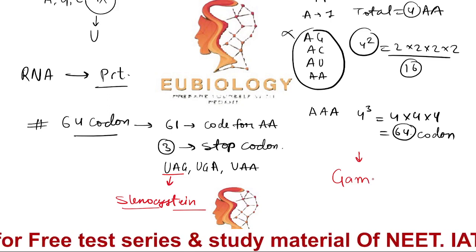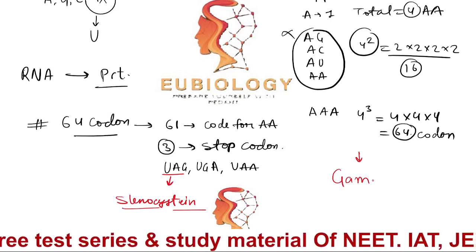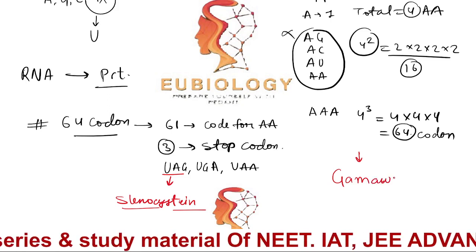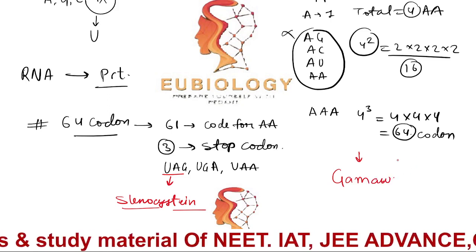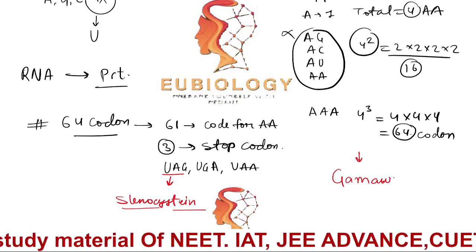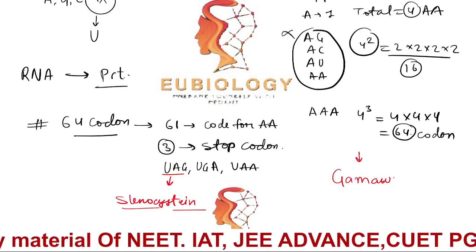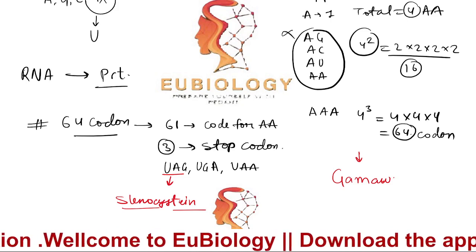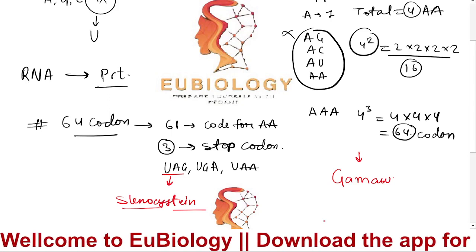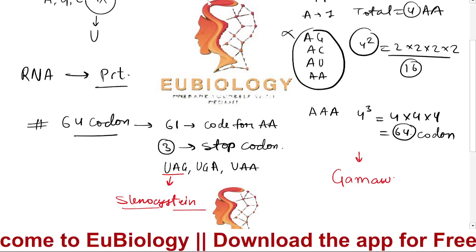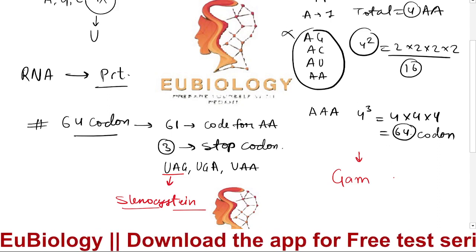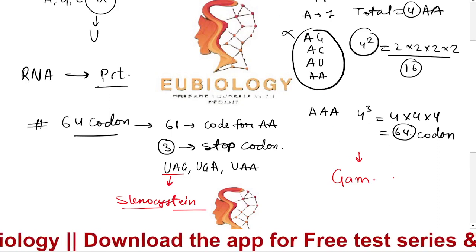Let me check the spelling. Gamow, G-A-M-O-W.